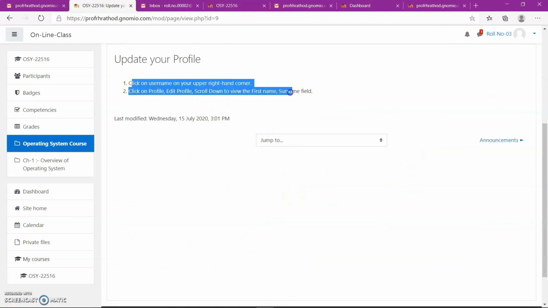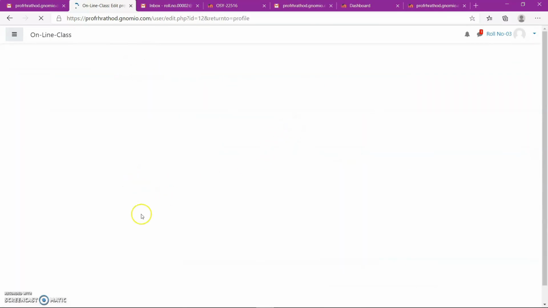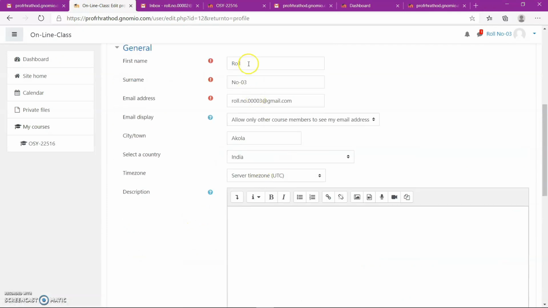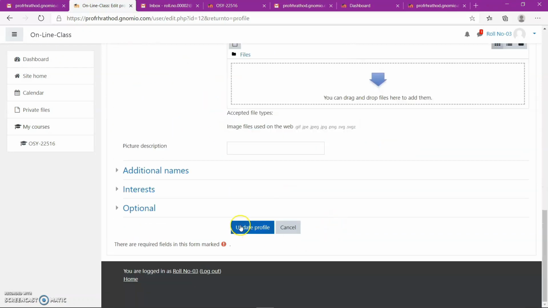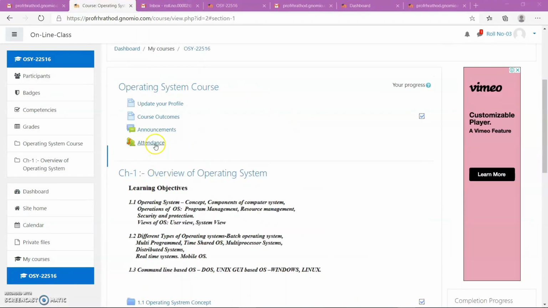Click on username at the upper right here, profile, edit the profile, and then he or she can edit the name, update the profile. Now check the course outcome.